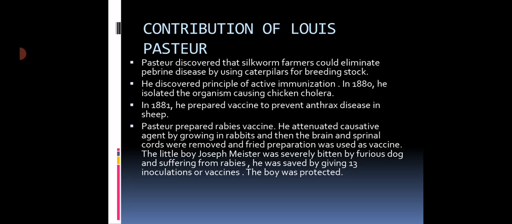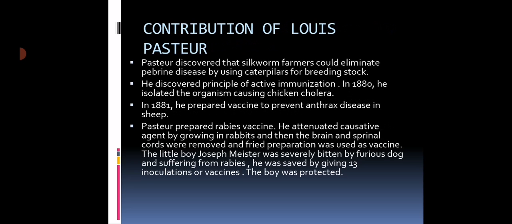This was suggested by Louis Pasteur to the farmers, and he also discovered the principles of active immunization. In 1880 he isolated the organism causing chicken cholera. He did one experiment on chickens, and he discovered the principles of active immunization.